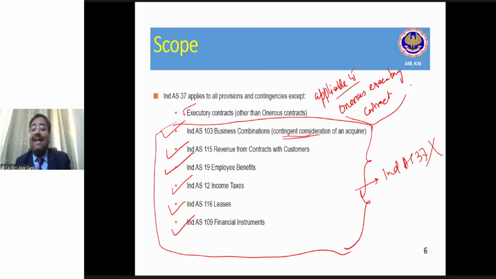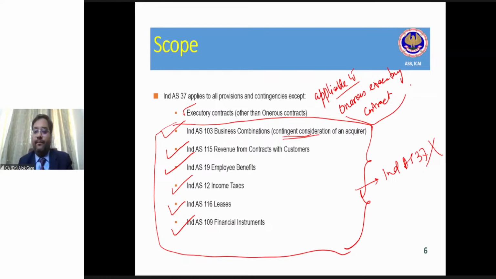Sumit is asking, sir, if price escalation clause is there, in that case it will become the executory contract, right? Because the customer will pay me 6 lakh rupees. Then why should I not deliver? I will deliver and I'll get the money. But it will become an onerous contract, a loss making contract, if I'm not delivering